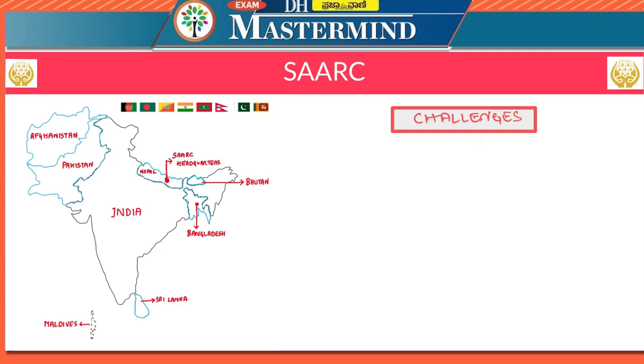The first major obstacle is that the region is plagued by unsettled territorial disputes as well as trans-border criminal activities, subversive activities and cross-border terrorism. There are disputes between India and Pakistan, between India and Nepal, and likewise territorial disputes between India and Bangladesh.